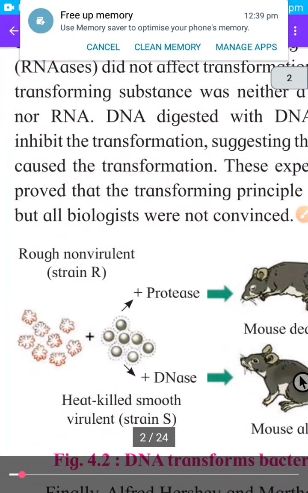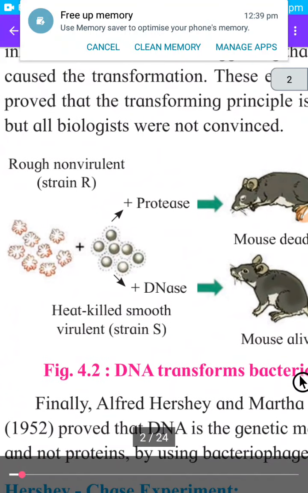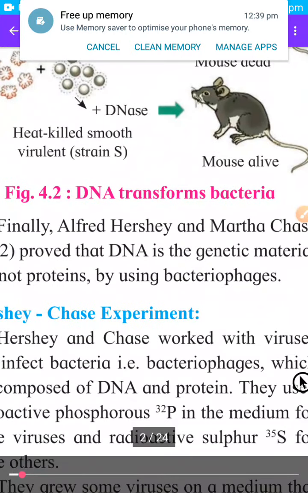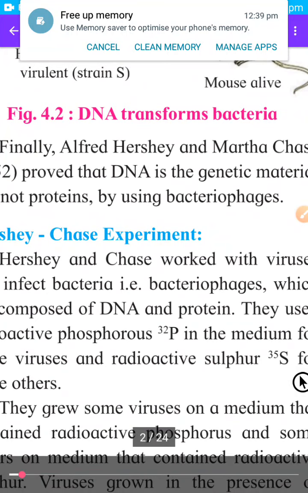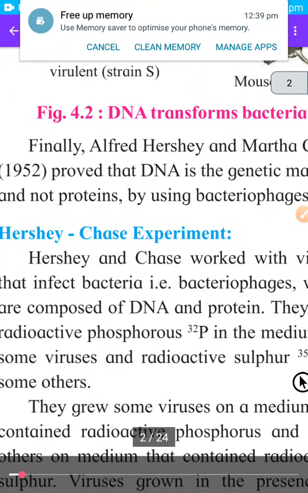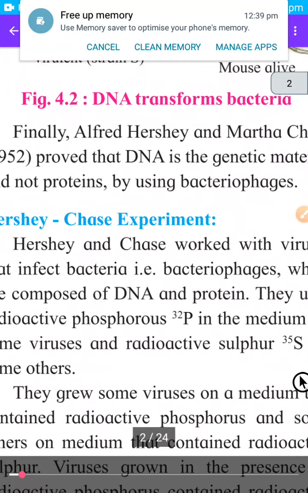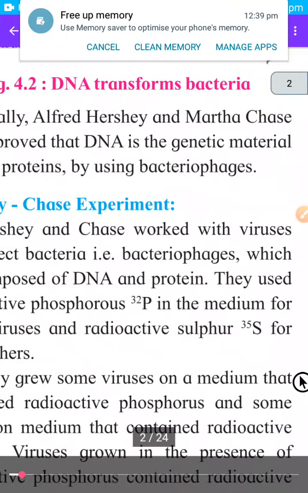These experiments proved that the transforming principle is DNA, but all biologists were not convinced. Though they had shown that DNA is the only responsible molecule, some biologists were not convinced. They were not ready to accept the fact that DNA is the material responsible for inheritance. Finally, Alfred Hershey and Martha Chase proved that DNA is the genetic material.